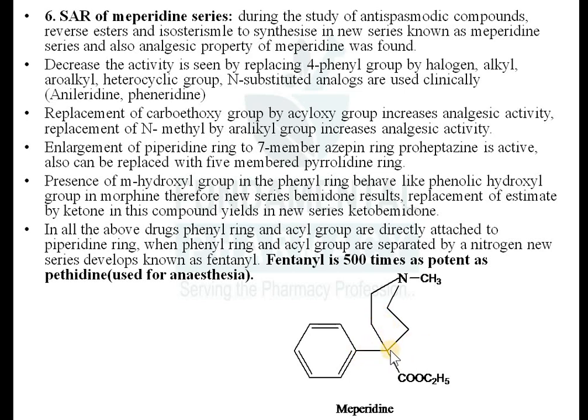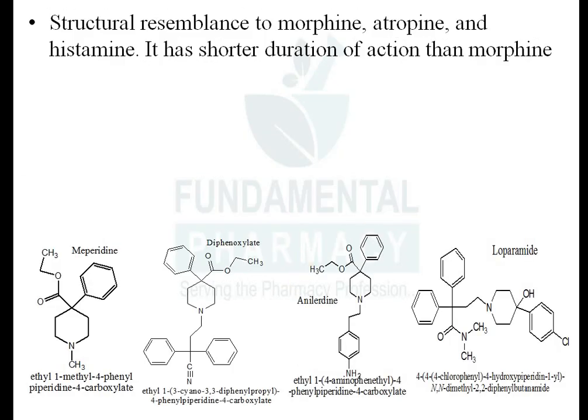Okay, ये जो रिंग है 6 नंबर इसको अटैचमेंट है. When phenyl ring and acyl group are separated by nitrogen, a new compound develops known as a fentanyl. ओके, सो यहाँ पे अगर आपने यहाँ पे बीच में नाइट्रोजन डाला और उसको अटैचमेंट किया, तो न्यू सीरीज विल बी डेवलप्ड नोन एज फेंटानिल, एंड दिस फेंटानिल इज 500 टाइम्स मोर पोटेंट as pethidine, and this fentanyl is used for the anesthetic adjuvant individual molecules.